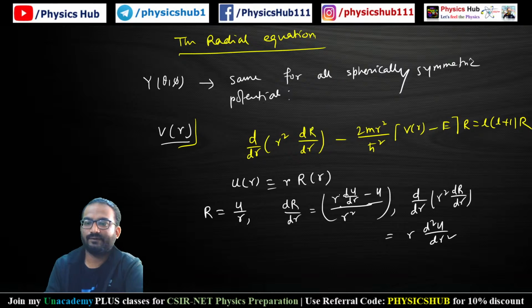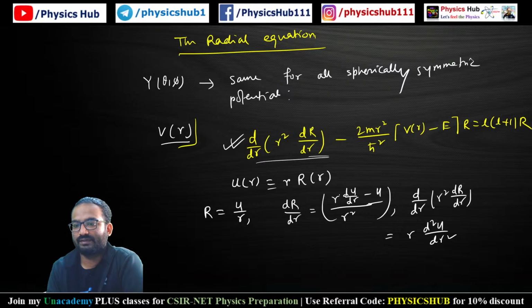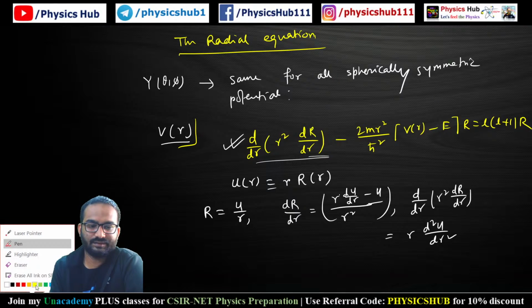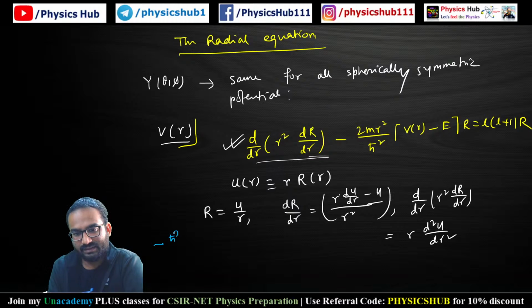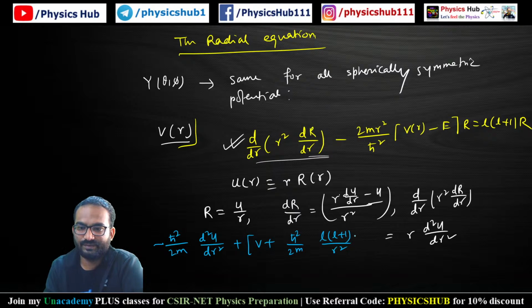Therefore this equation will be transformed: if you just put this value of d/dr of r square dR/dr using this, r into d square u by dr square, and multiply with h cut square by twice m r square, then you will end up getting this expression: minus h cut square by 2m d square u upon dr square, plus V plus h cut square by 2m L into L plus 1 by r square, into u, equals E into u.